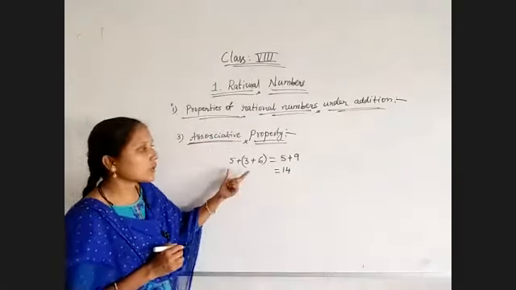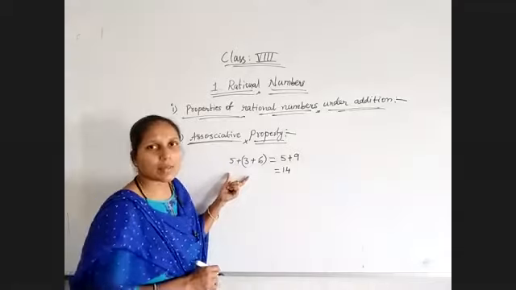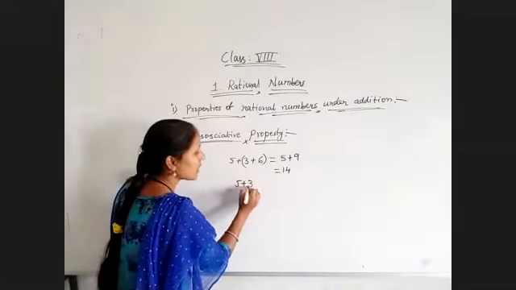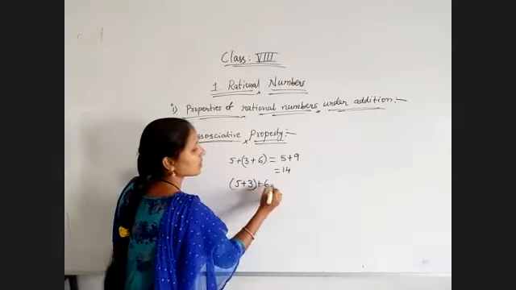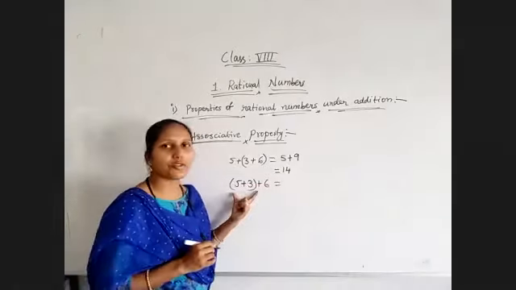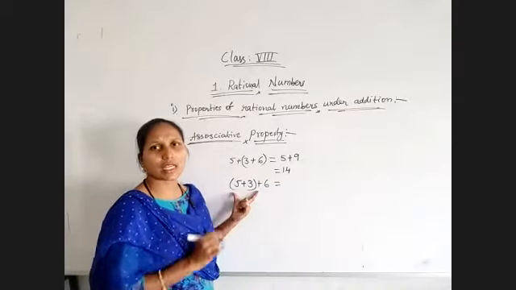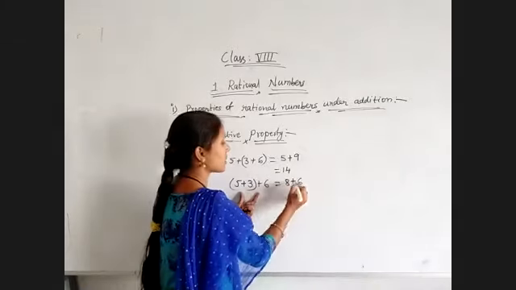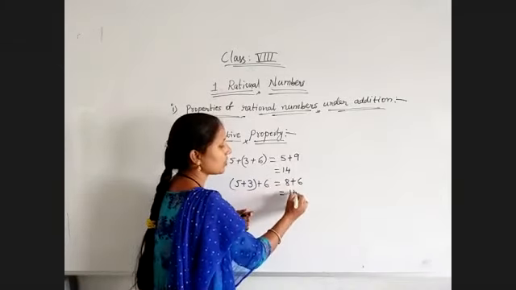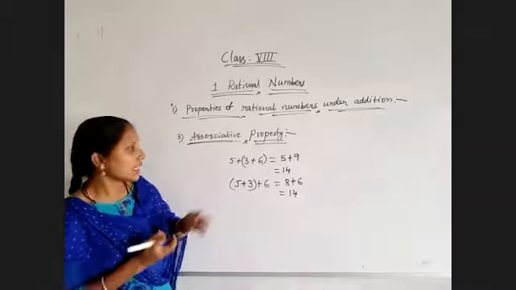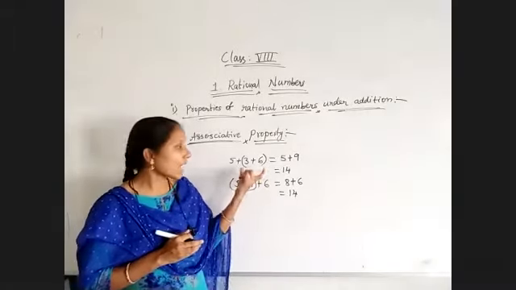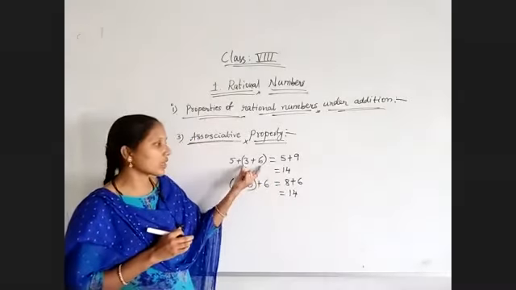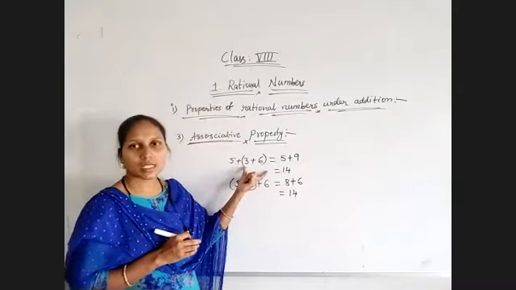So this one we got. Now change the brackets and perform in another way: 5 plus 3 plus 6. I have used the bracket for 5 and 3, so I need to add 5 and 3 first. 5 plus 3 is equal to 8. Then 8 plus 6 is equal to 14. See here, the numbers are the same, but the grouping was changed. This is called the grouping property also, because we are grouping the numbers by using brackets.